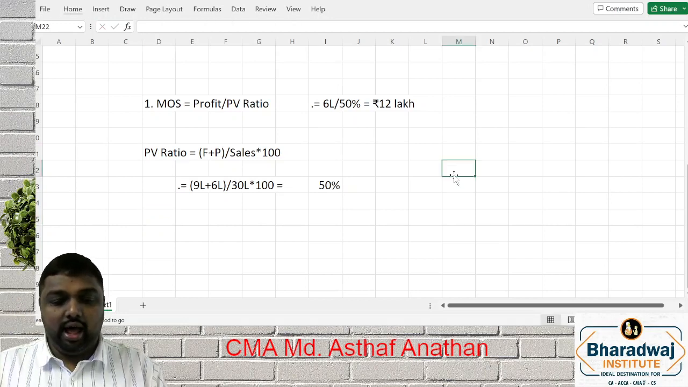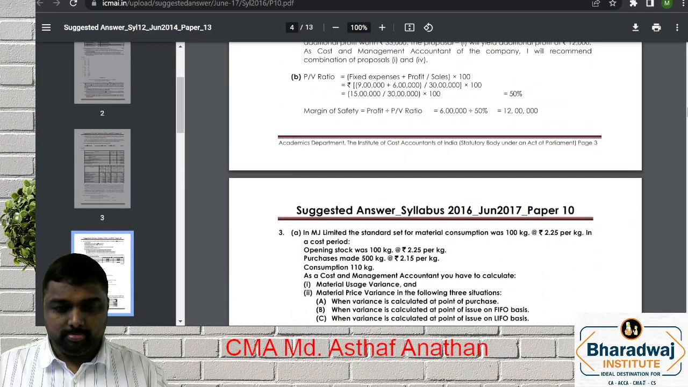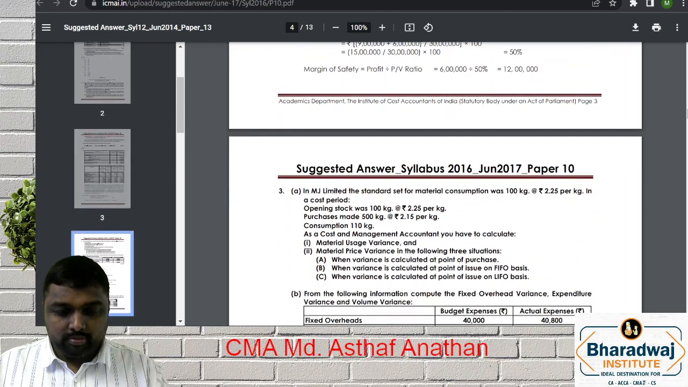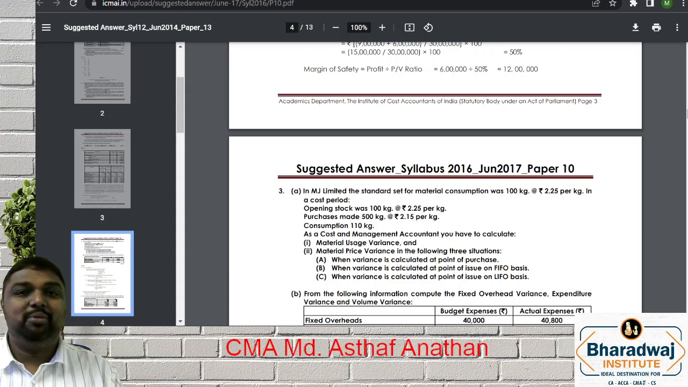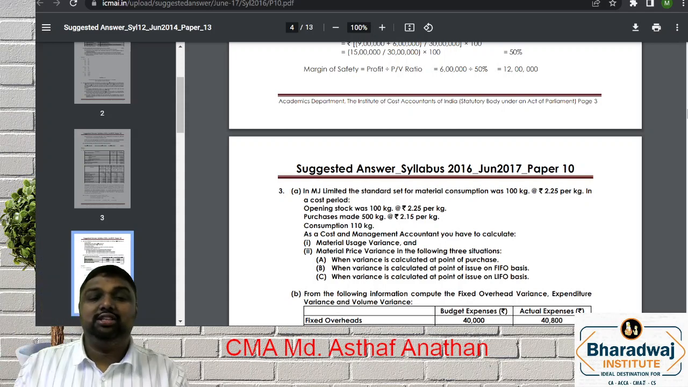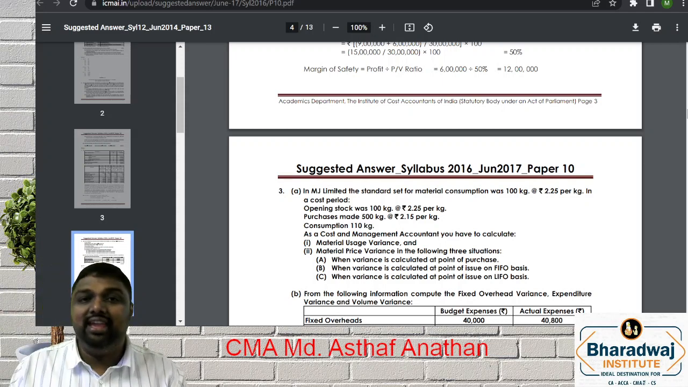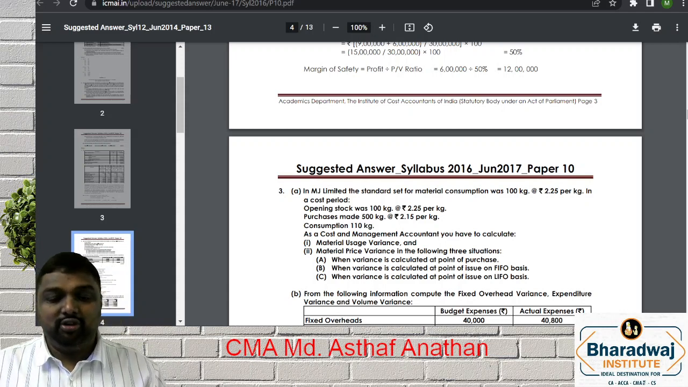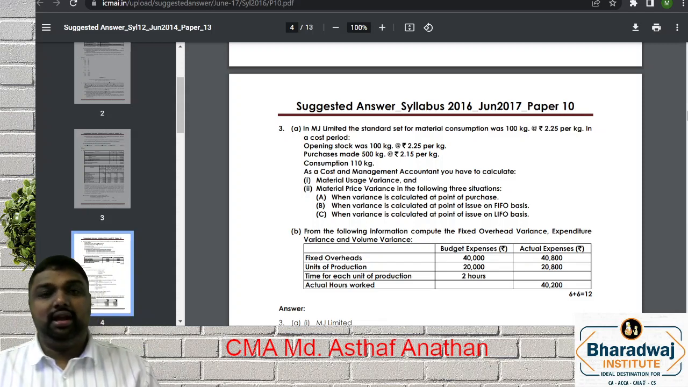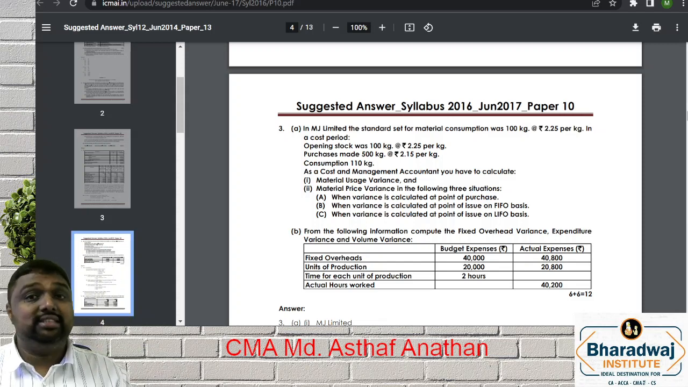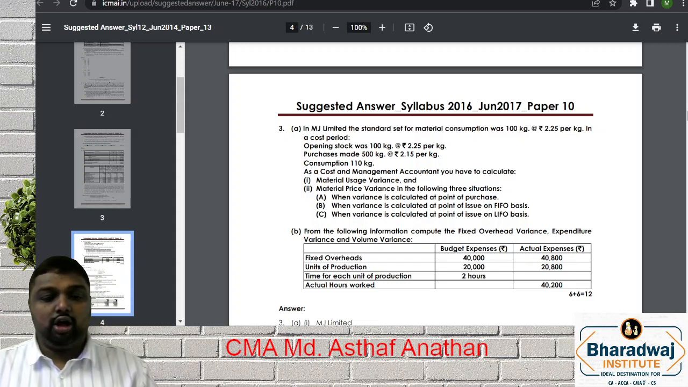Yes. Now, if you go further, we'll go with one material cost chapter. So material cost, that is what you call standard costing. You should be able to recall the formula. Then standard costing will be very, very easy. So with all your permission, we are going with a standard costing question. In MJ Limited, the standard set of material consumption is 100 kg at 2.25 per kg in a cost period.